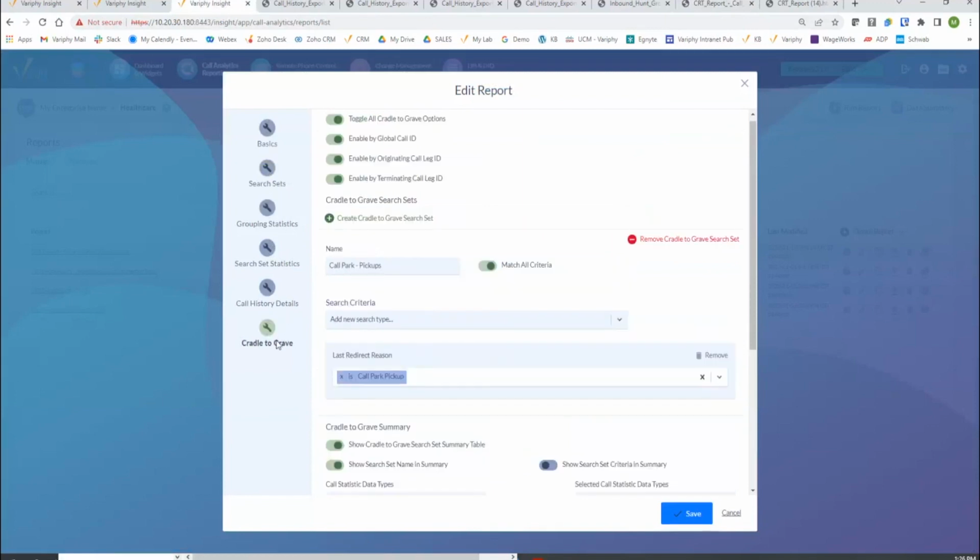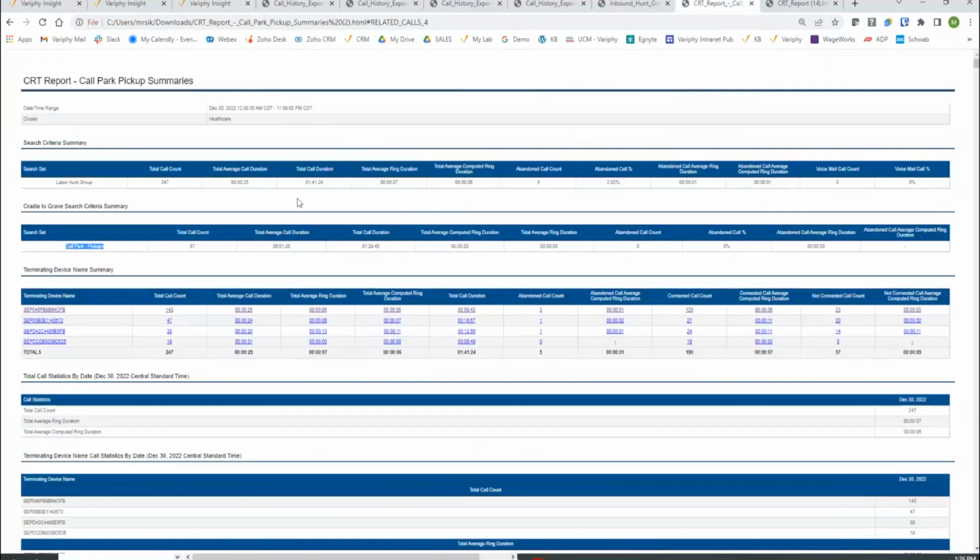The cradle to grave is a tertiary sub-summarization off of all of the initial things that we have built in the search sets. So I don't need to polish that out. All I need to do is just throw this in here. I hid the filter from the results, and that was very easy for me to key off of. This report here then provides me the summarization for these 67 calls of the 247 that actually hit